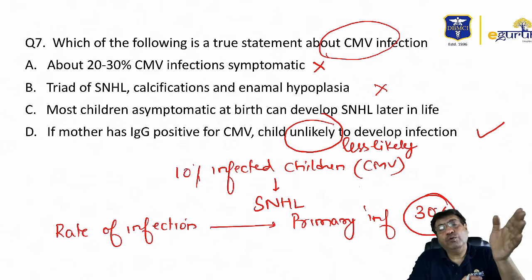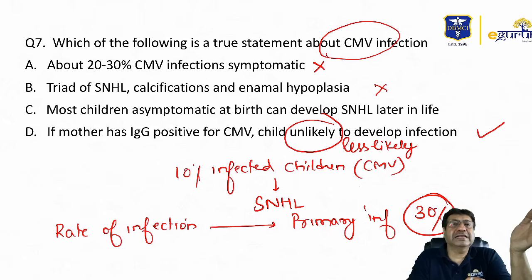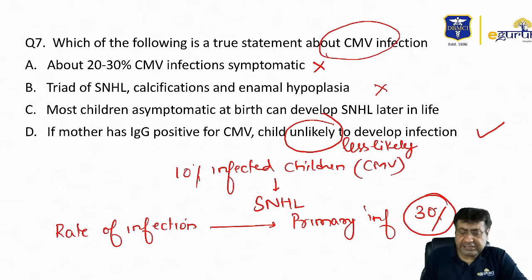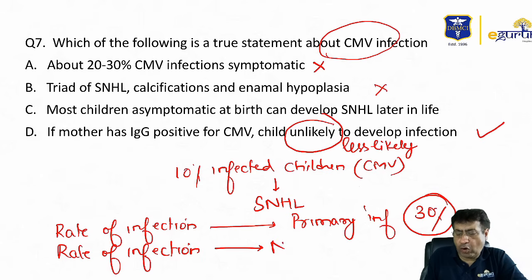But in mothers who were immune to CMV, or a mother who has an IgG for CMV, meaning she had CMV in the past, the rate of infection is much less. Such cases we call non-primary infections.